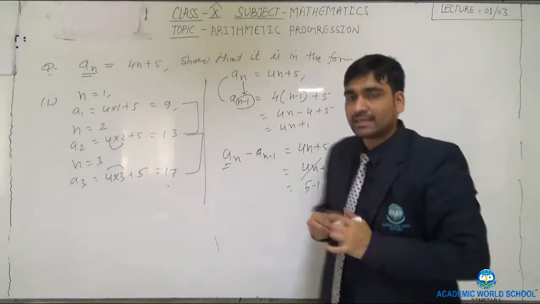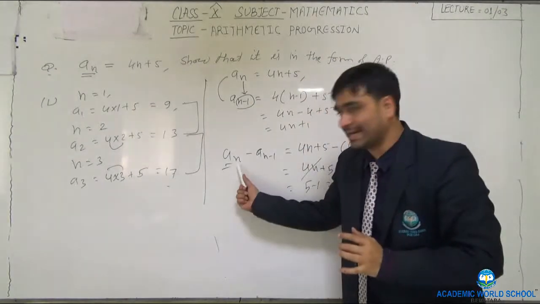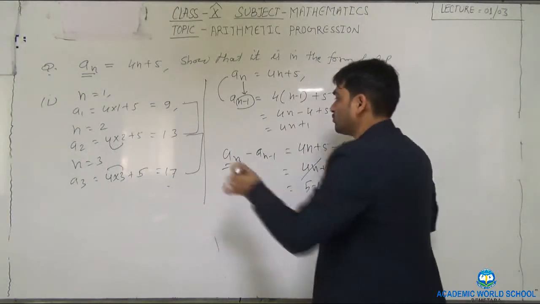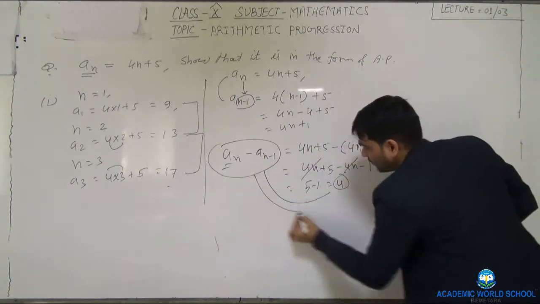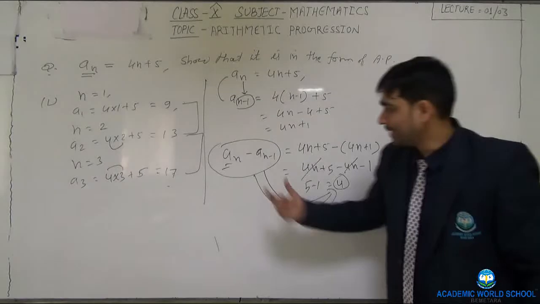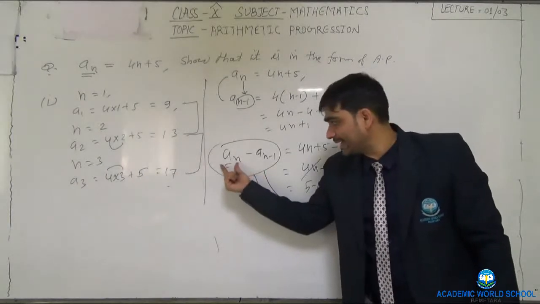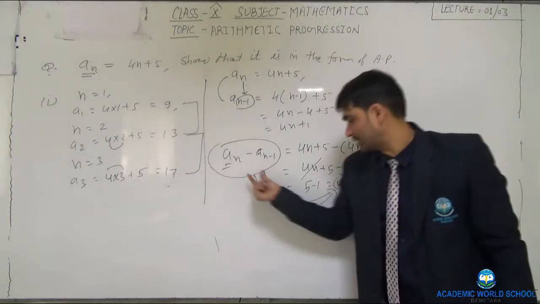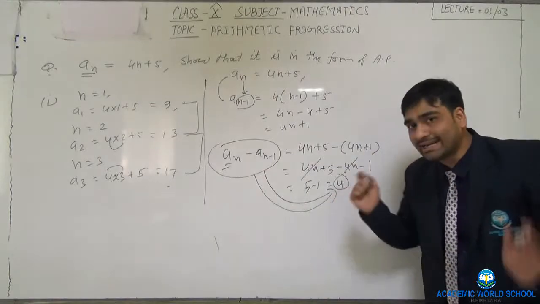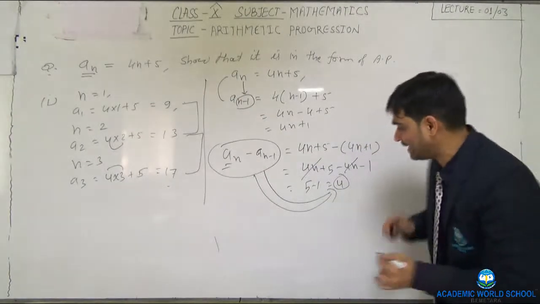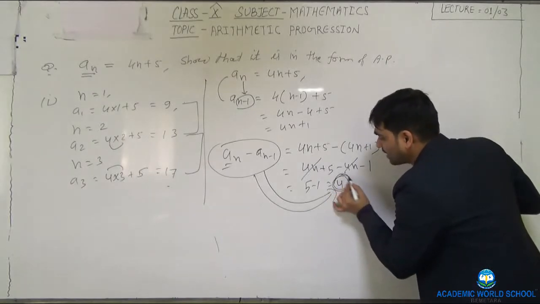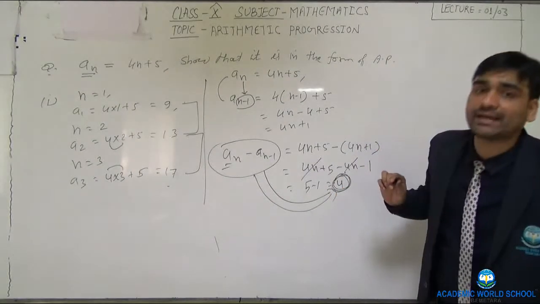So if the difference between the An and An minus 1 terms is independent of n, it means we are not getting the common difference in terms of n.